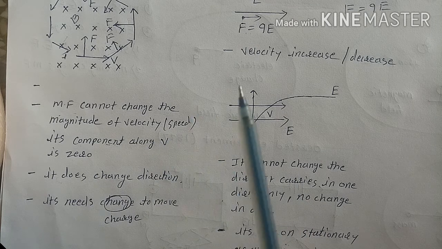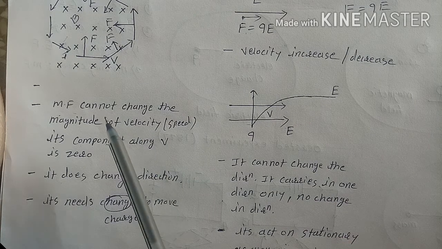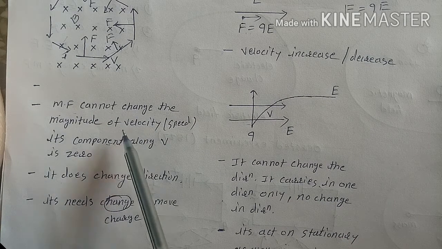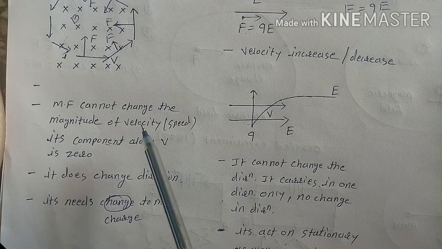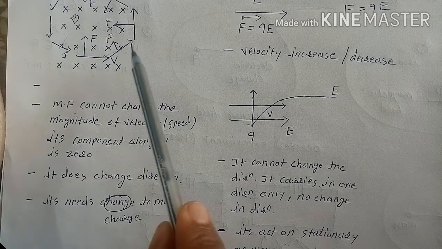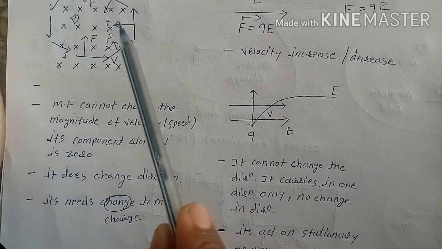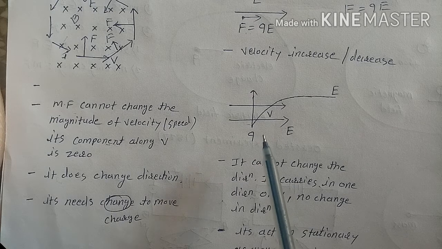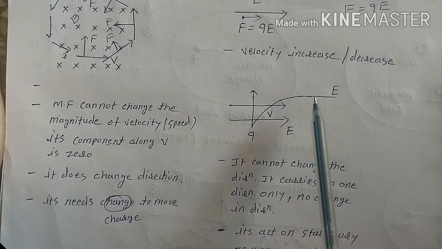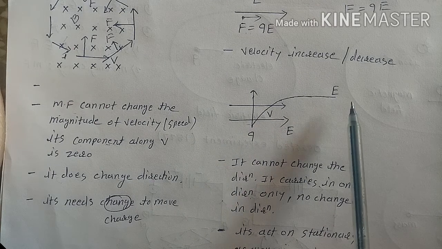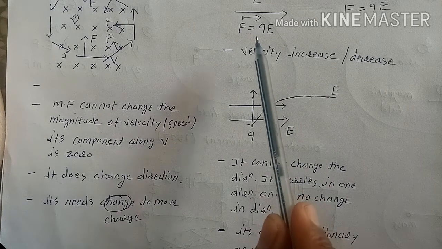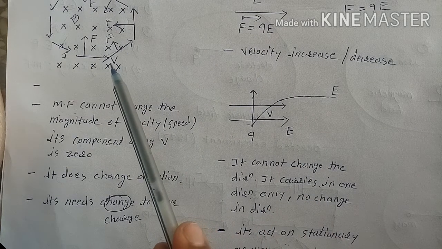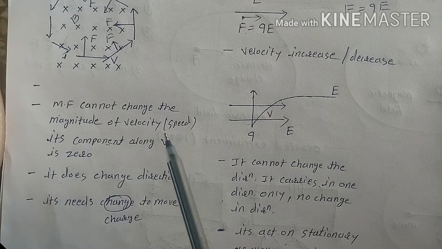One, speed can be increased only by the electric field. The magnetic field cannot increase the speed or decrease the speed. That is one thumb rule. Second thumb rule: the magnetic field can always change the direction of motion. It tries to make it circular motion always, while the electric field always tries to make it unidirectional. The charge will move in the direction of the electric field. This is the difference between the electric field and magnetic field applications.